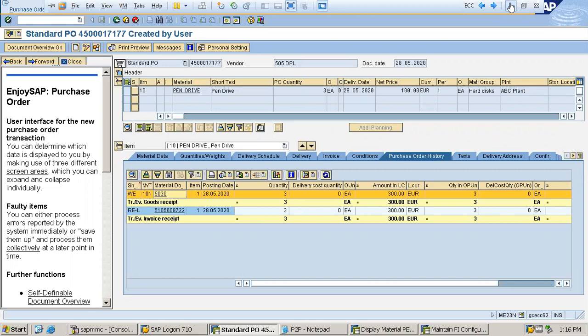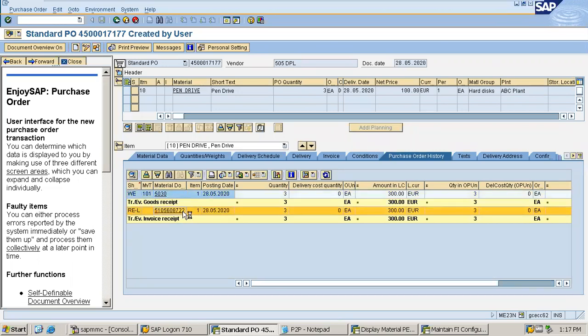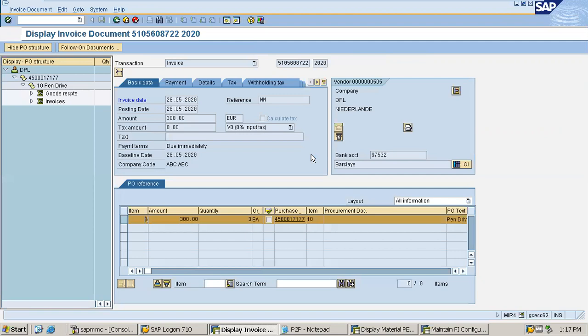Yes, came back. Now going to the next line, that is the invoice receipt. This is the invoice receipt screen, the MIR4 screen, I mean the MIRO that has got posted. If displayed, then we have to display via MIR4, or else you can display via ME23N, and then from purchase order history you can click on the invoice receipt and then you can navigate as I have done.